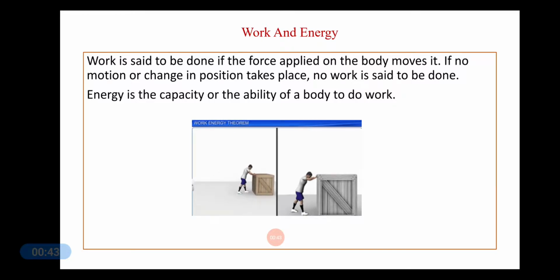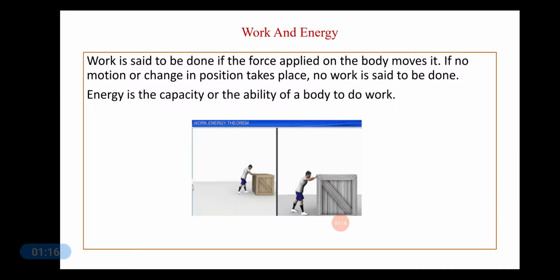But see in the second figure, here the person is trying to push this heavy box, but he is unable to. Though he is applying force, we will say that no work is done over here because he is unable to move this object. So, here no work is done. That is, if no motion or change in position takes place, no work is said to be done.